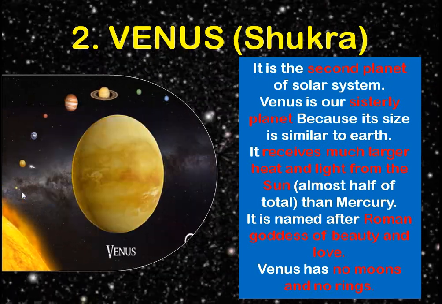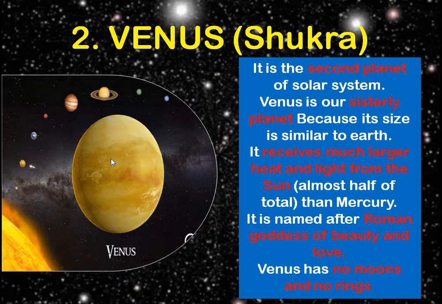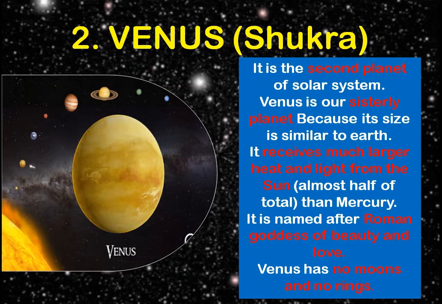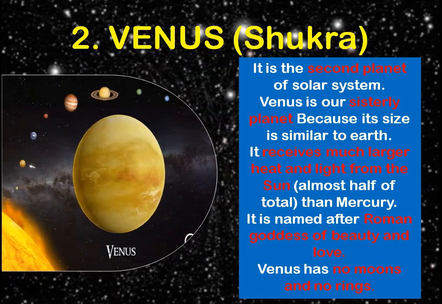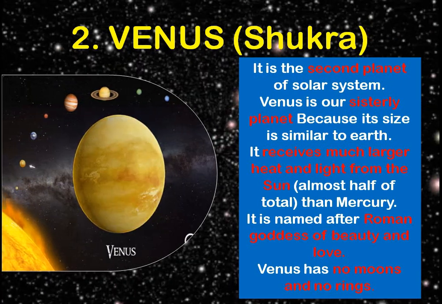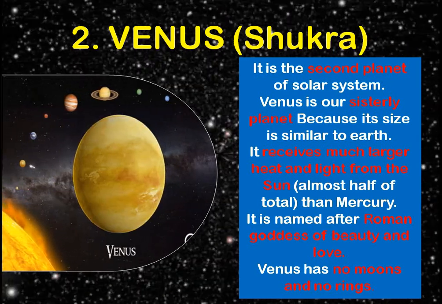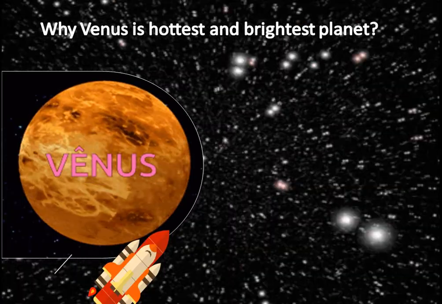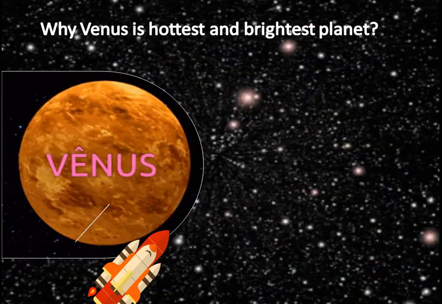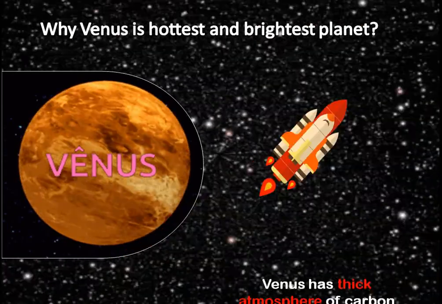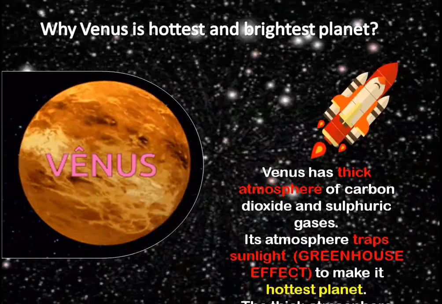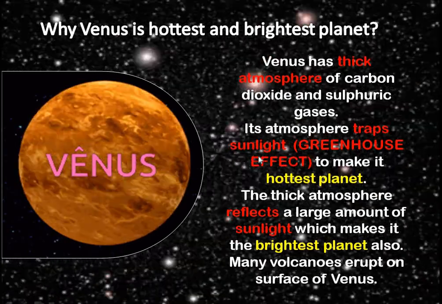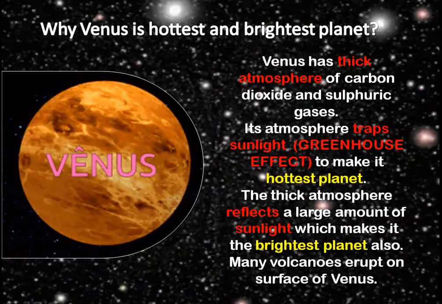In comparison to Mercury, Venus gets direct heat and light of the sun, and because of that it is the brightest and the hottest planet. Venus has no moons or rings. It has a thick atmosphere of carbon dioxide and sulfuric gases, which helps it maintain the greenhouse effect.